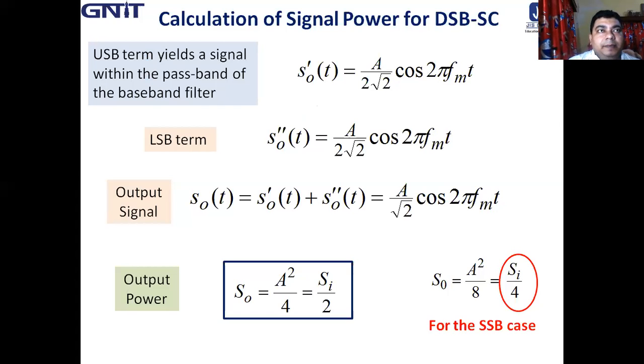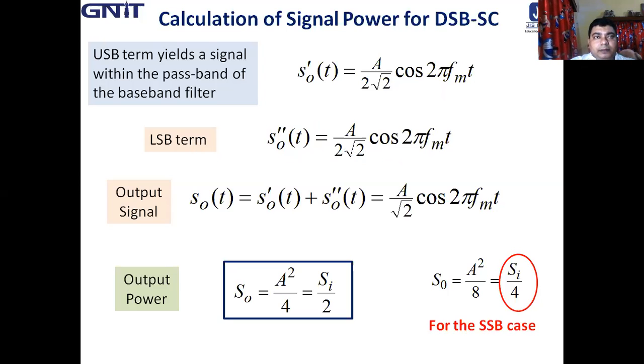The upper sideband term yields a signal within the passband of the baseband filter, given as S0'(t) = A by 2√2 cos 2π fm t, and the lower sideband term yields S0''(t), which is also A by 2√2 cos 2π fm t.